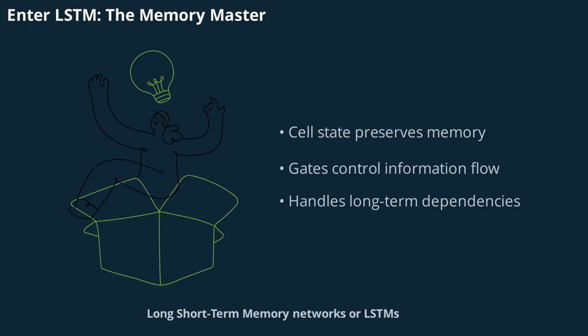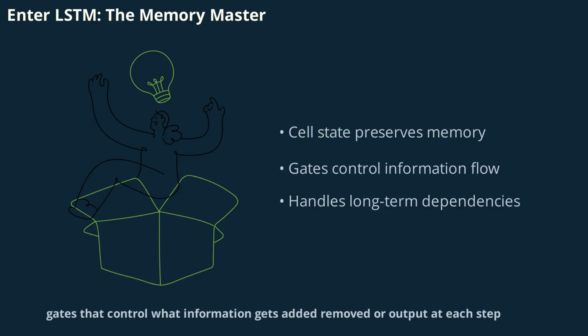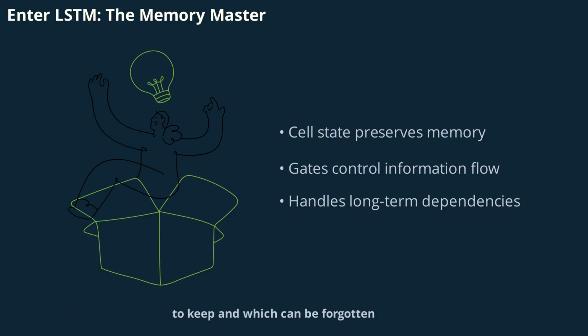Long short-term memory networks, or LSTMs, were created to solve the memory problem in RNNs. LSTMs are a special kind of RNN designed to remember information for long periods. Their secret? A separate cell state that acts like a conveyor belt, carrying information through the sequence with minimal changes. This cell state is carefully regulated by gates that control what information gets added, removed, or output at each step. Thanks to this design, LSTMs can learn which information is important to keep and which can be forgotten, making them powerful tools for handling long-term dependencies.